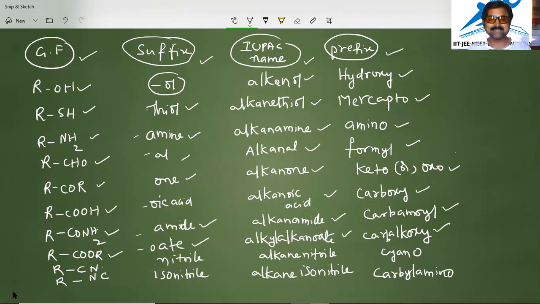And RCN is there, the suffix is nitrile, the IUPAC name is alkane nitrile, and the prefix is cyano. Like that, RNC is there, the suffix is isonitrile, the IUPAC name is alkane isonitrile, and carbylamino is the prefix. So you understand, in this table form we have given the detailed information. Now we'll see some examples related to this.